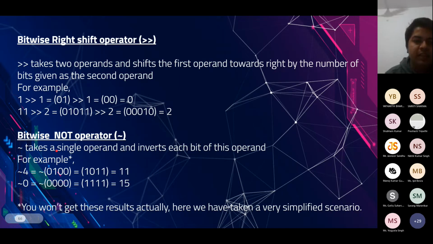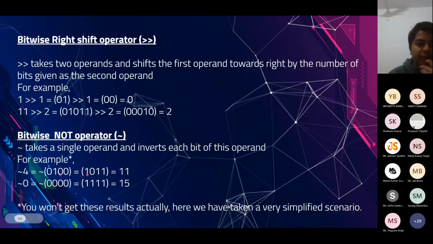Now, what is the bitwise NOT operator? The bitwise NOT operator takes an operand and inverts each bit of this operand. Like if you have 4, then it's going to invert the 0 to 1, this 1 to 0, and these zeros will be inverted to 1. So you get 11. But remember that in reality, if you do this in a Python console or in C++, you won't get this result.